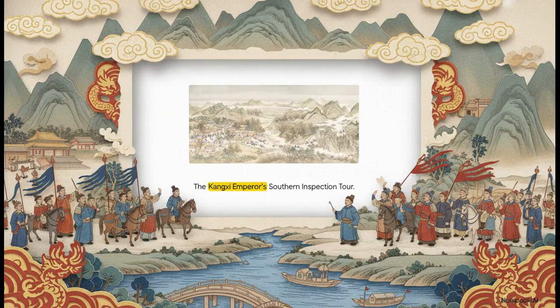And the thing is, they didn't just rule with armies, they brilliantly managed their public image. Take the Kangxi Emperor's famous Southern inspection tours. These weren't just vacations. These tours were massive, highly choreographed events, specifically designed to project power and legitimize their foreign Manchu rule to the Han population down in the wealthy southern regions. It was just a spectacular display of imperial PR.